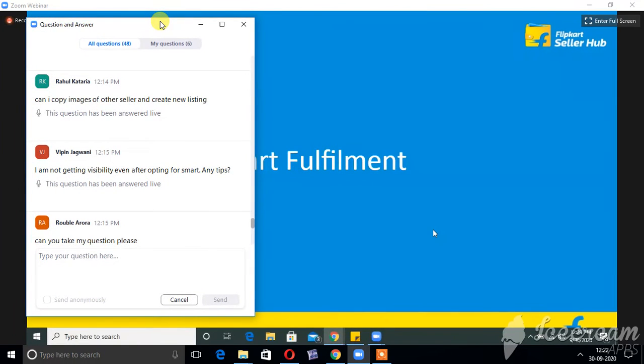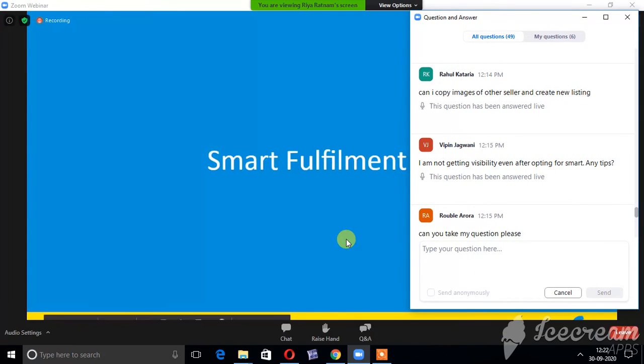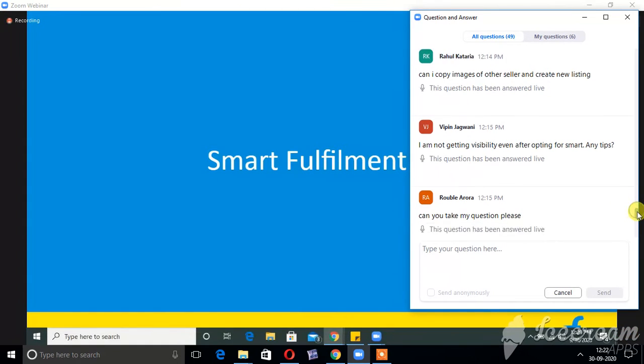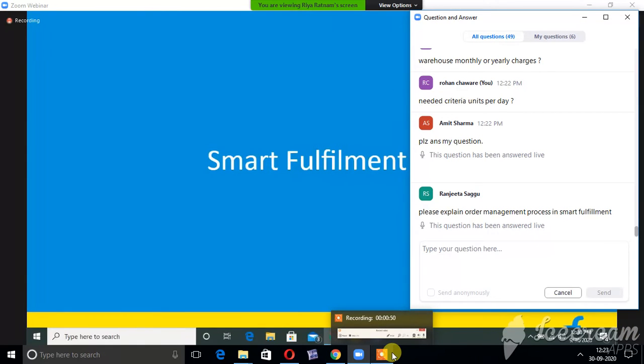Ranjita is asking, please explain the order management process in smart fulfillment. Order management is a little bit different from normal order processing. In normal Flipkart, you do bulk order processing, but in smart fulfillment you have to process orders one by one. You will get a different tab in the same portal, where you can do inwarding, order processing and reporting, everything. Once you get the smart fulfillment tab, we will arrange training and share the training video with you so you can understand easily.